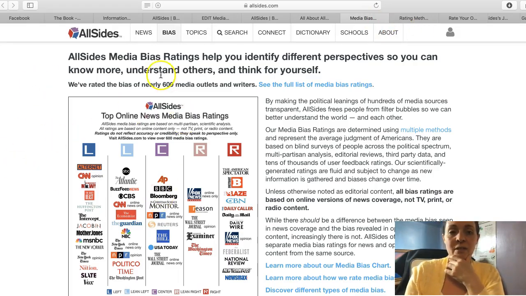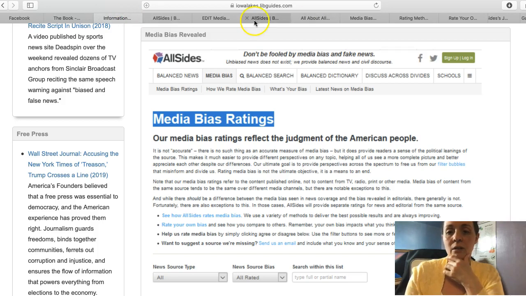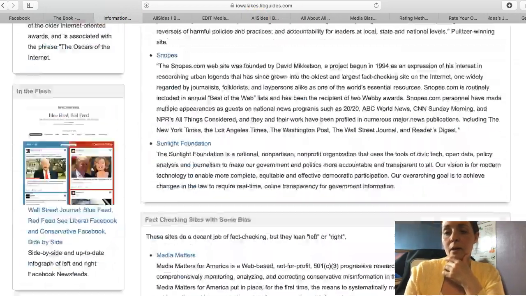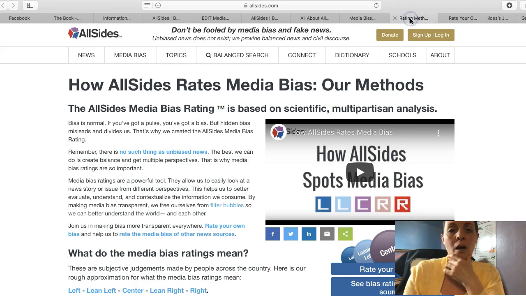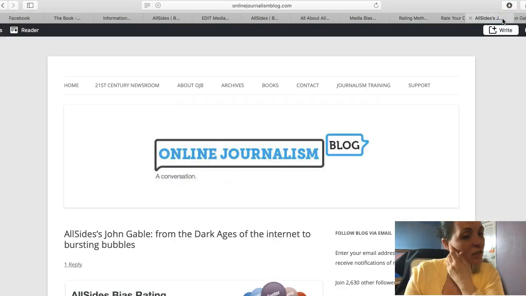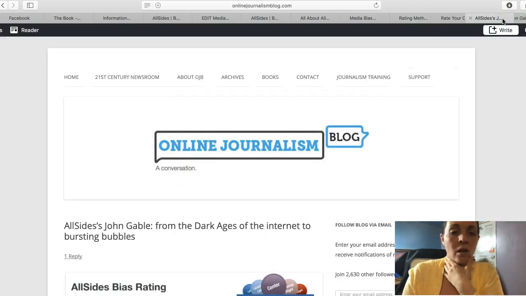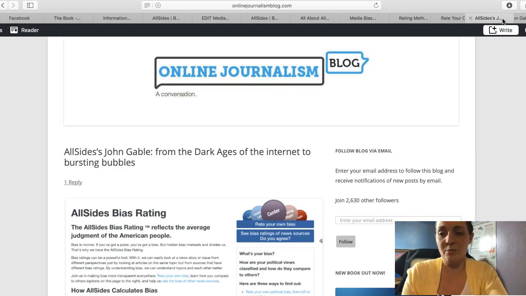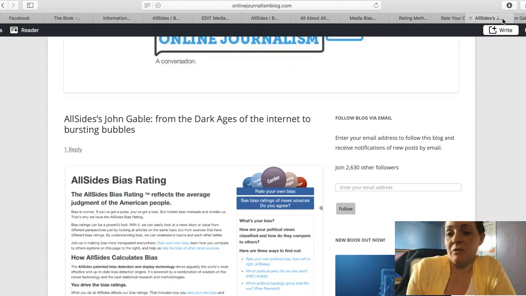It breaks it down very similar to the guide that I had over here at the top. A little bit about them, about how they do their methods, and you can discover your own bias. So you can take their tool and discover if you have a bias yourself. So I still don't know, are they a good source though? So this is some random person's blog. I don't know who that is, but they talk about them, and that's actually how I first got the name, and then I was able to look that up.